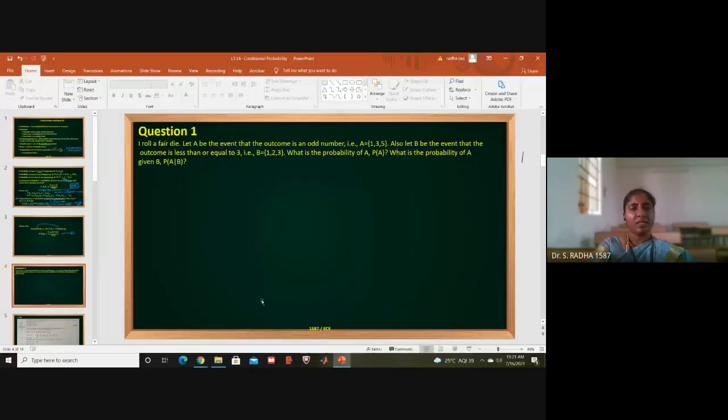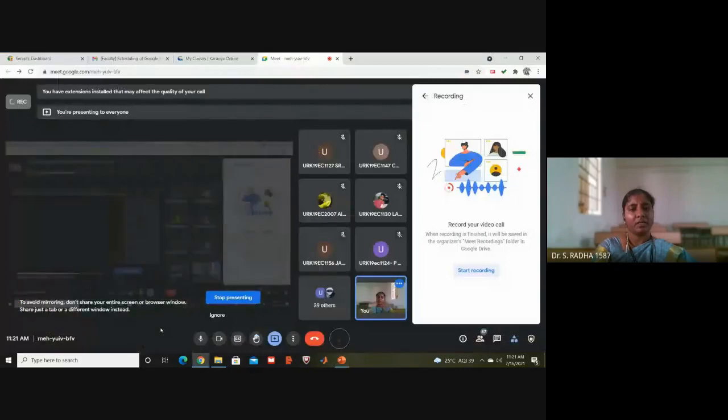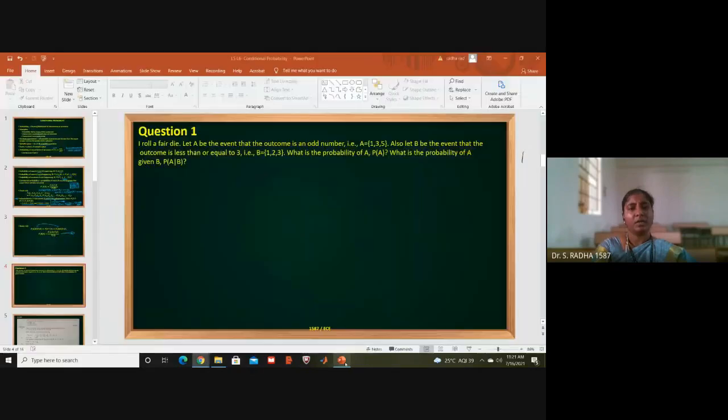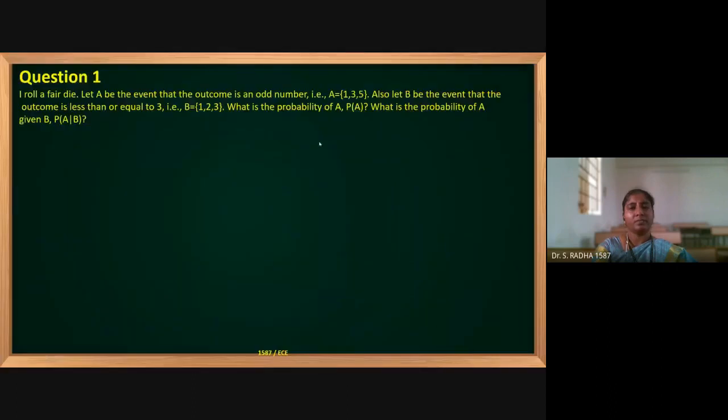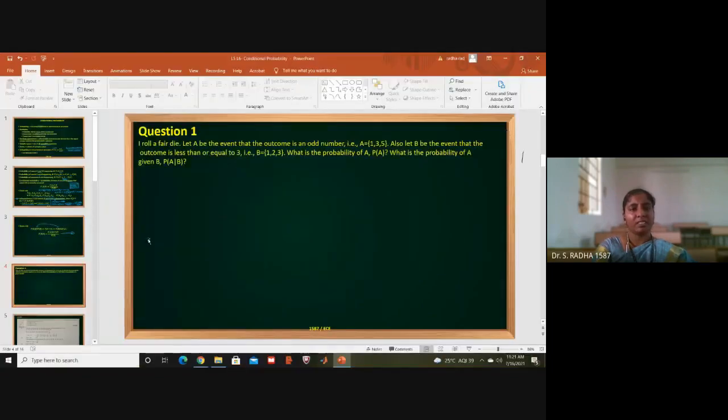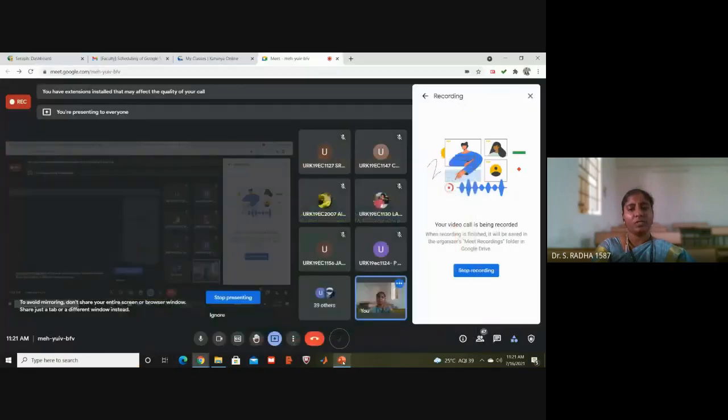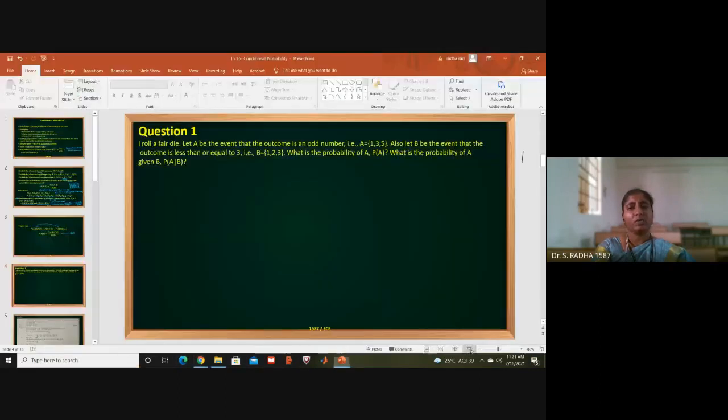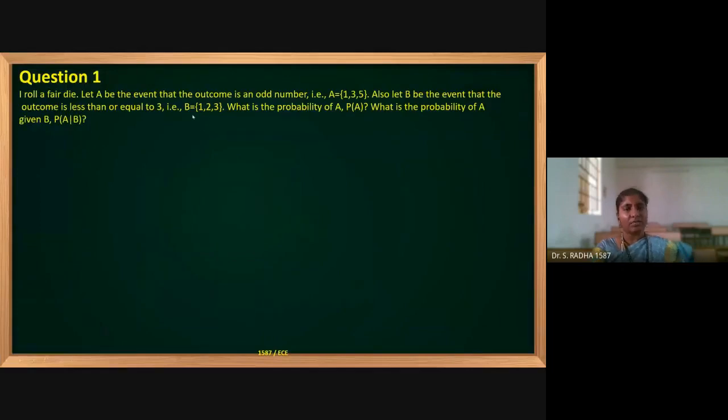Let A be the event that the outcome is an odd number. And it is given, A is 1, 3, 5. Odd numbers are there. Also, let B be the event that the outcome is less than or equal to 3. And it is also given, B event is 1, 2, 3.